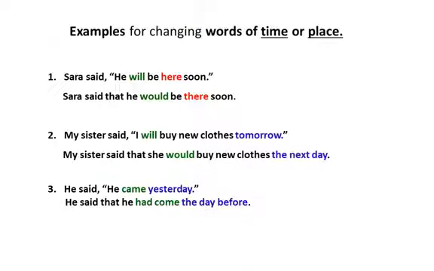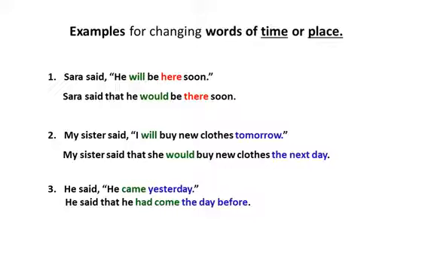Examples for changing words of time or place. Example 1, Sarah said, "He will be here soon." In indirect, Sarah said that he would be there soon. Second example, my sister said, "I will buy new clothes tomorrow." My sister said that she would buy new clothes the next day. Tomorrow changes into the next day. In the first sentence, here changes into there.